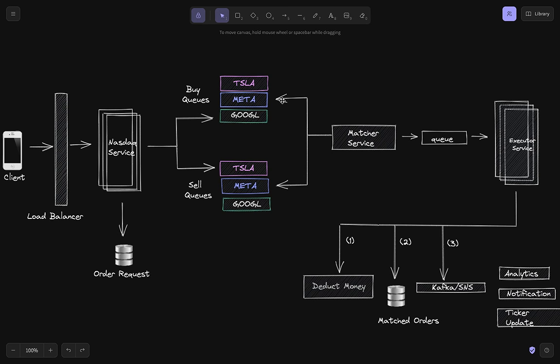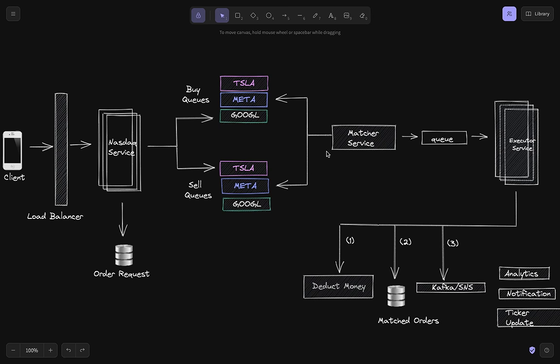So let's say for Meta we have two matcher nodes that are always pulling from the queue at a 5 second frequency. So every 5 seconds there are two matcher nodes which are always pulling from the buy queue and sell queue. If one of them goes down, the other is available, right?